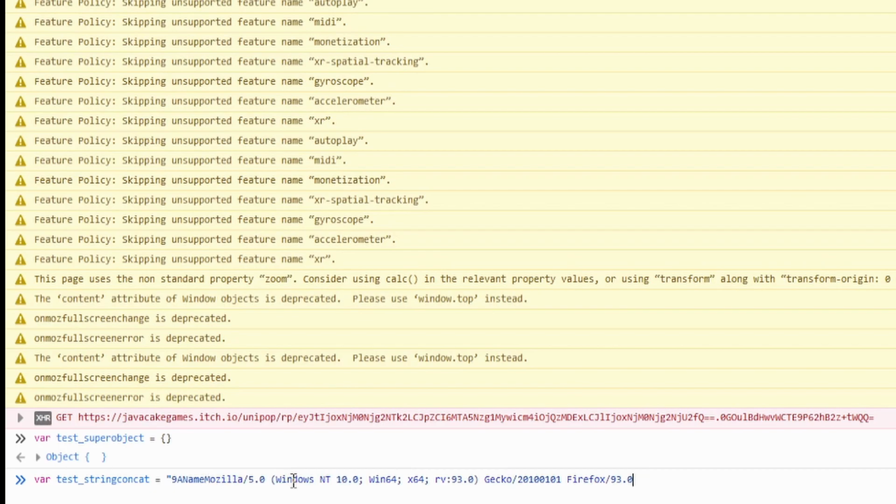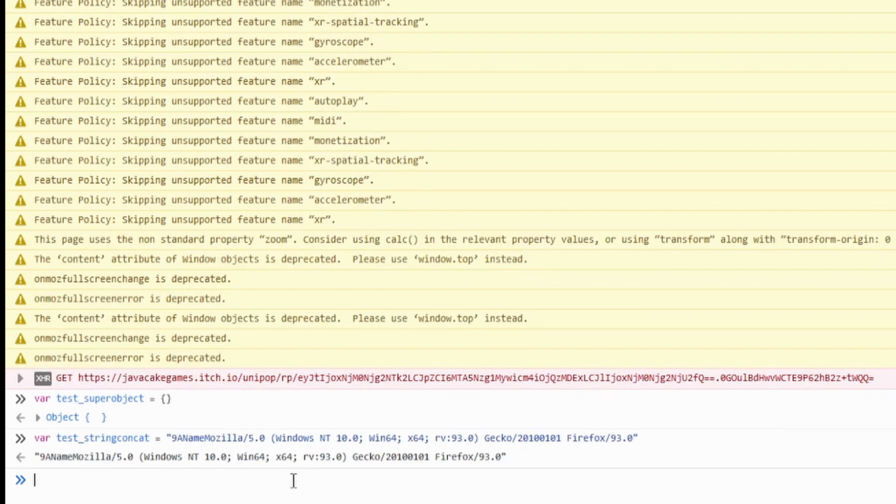Make it all one string because it's all concatenated into one string. Perfect. And then for our test, result equals FEE, and it takes in test super object, and it takes in the test string concat.